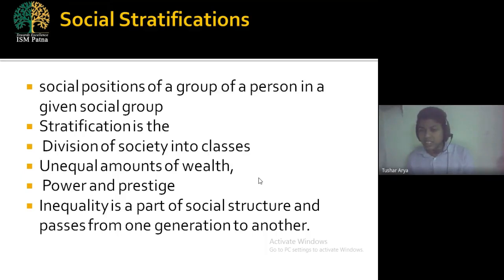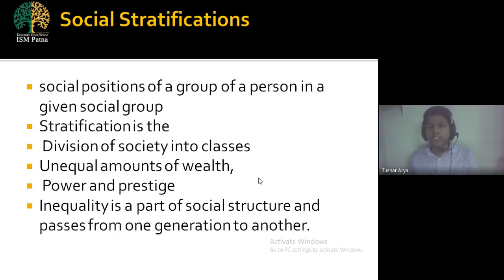Either it is living in the upper class, middle class or lower class. In which group does it exist? It means we are dividing our society on the basis of classes. Why? Because the living standard of different social classes varies. They have diversified living standards.